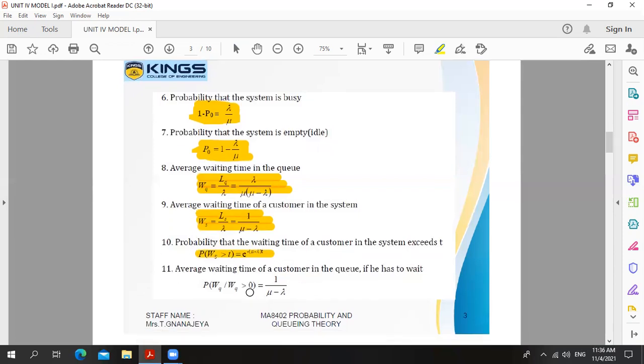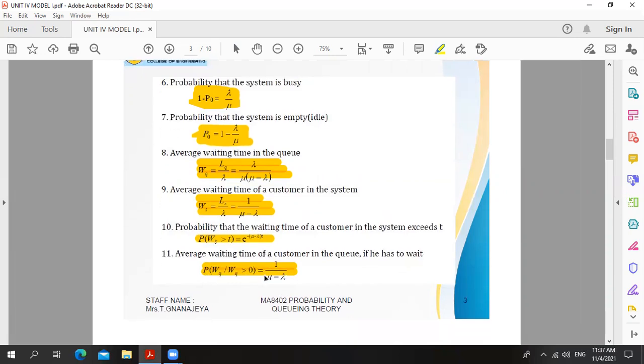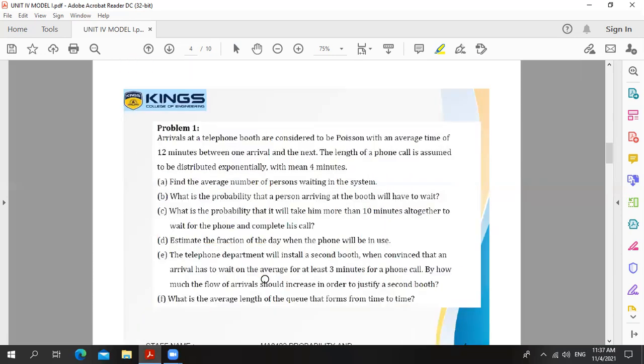Last formula, average waiting time of a customer in the queue if he has to wait. So this is the formula for waiting time in the queue in the non-empty queue. So probability of W_Q such that W_Q greater than 0 is equal to 1 divided by mu minus lambda. So next problem, sum number 1.